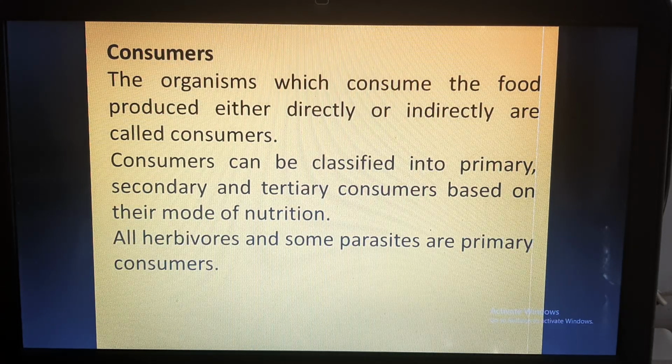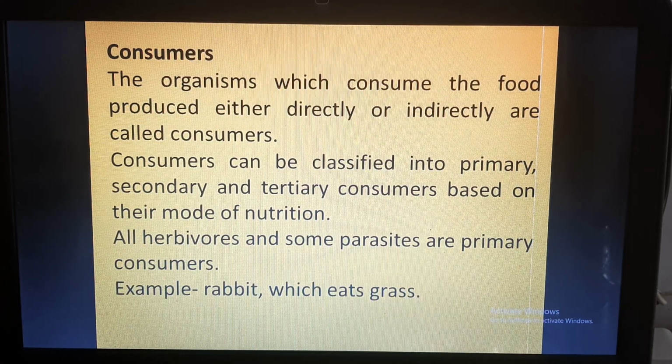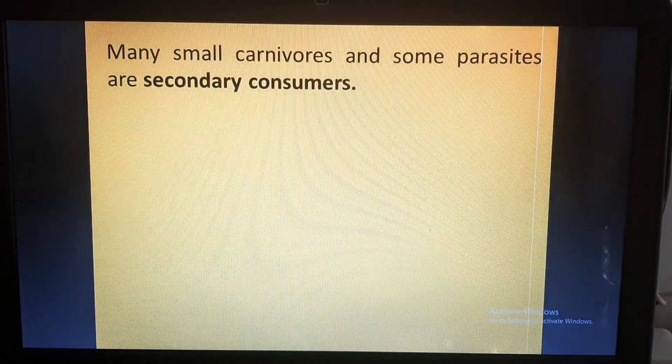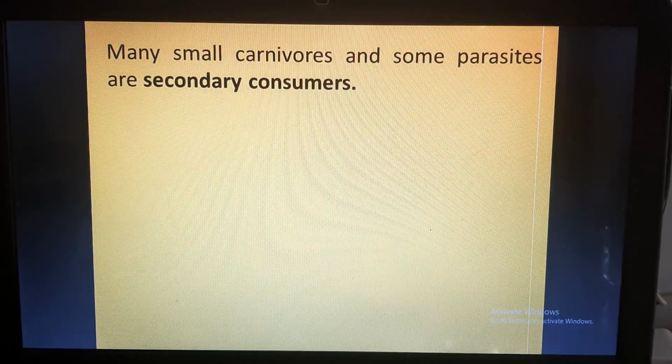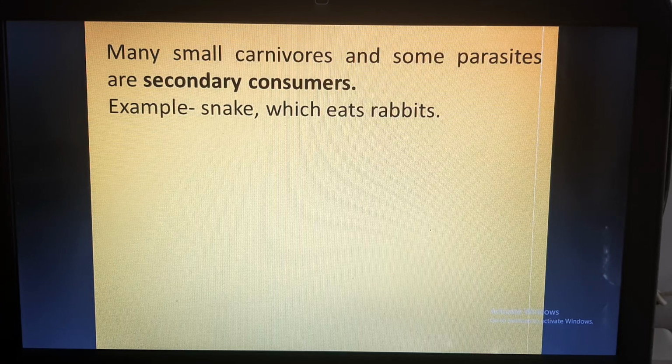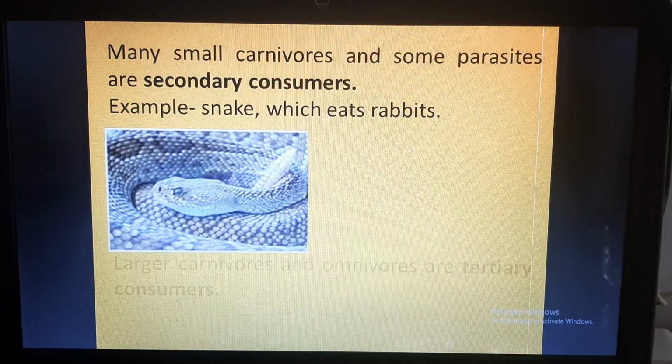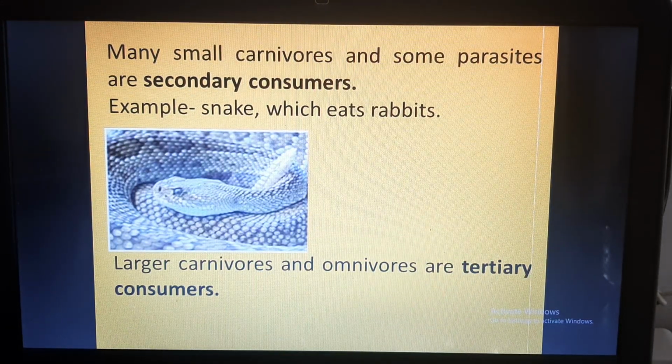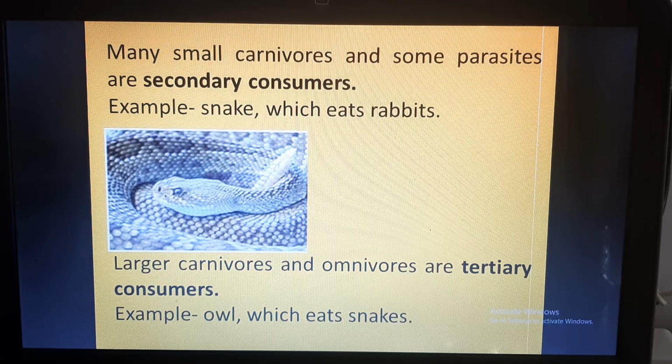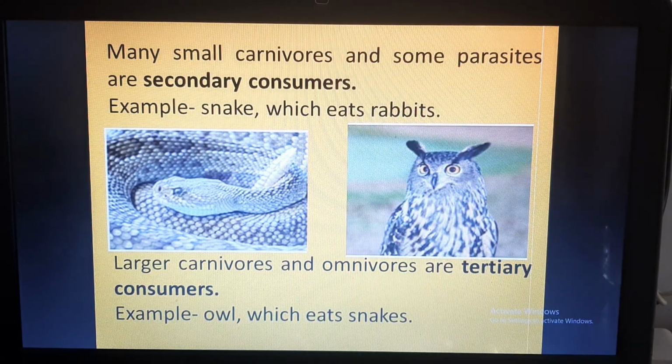All herbivores and some parasites are primary consumers. Example, a rabbit which eats grass. Many small carnivores and some parasites are secondary consumers, for example, a snake which eats rabbits. And large carnivores and omnivores are tertiary consumers, example, an owl which eats snakes.